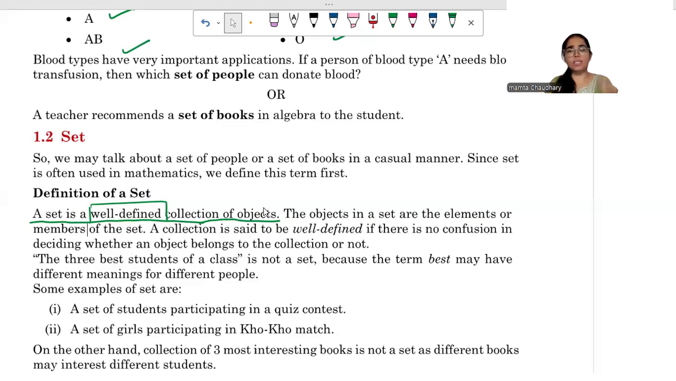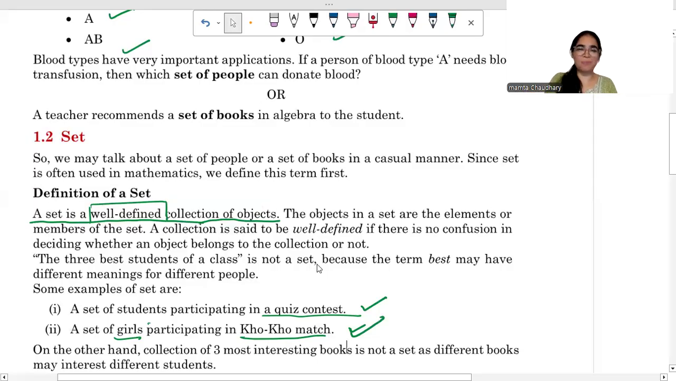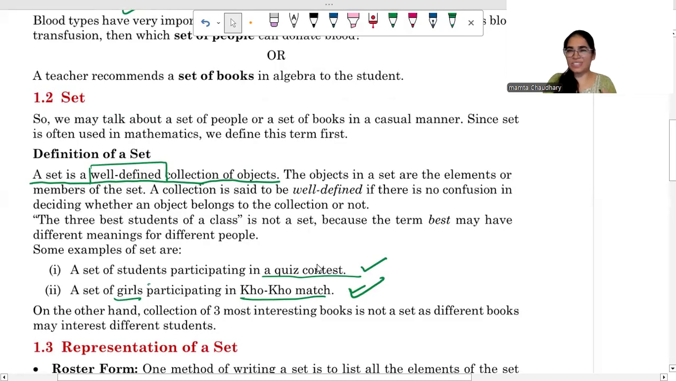Now, if I ask you to tell me the set of students participating in a quiz contest, your teacher must be having the list. Yes, these children are participating in the quiz. Is there any confusion in that? No, those are fixed. So yes, it is a well-defined collection, so it is a set. If I ask, the set of girls participating in the Kho Kho match, again, it is fixed. There is no confusion, so this is also a well-defined collection, which is known as a set. Very good. Nice. I hope you are understanding this, right?